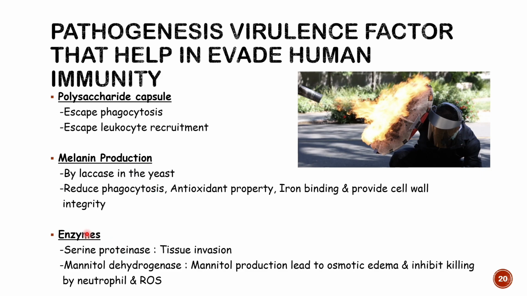And the third factor is enzymes, particularly serine protease, the proteinase that will help in tissue invasion. Mannitol dehydrogenase enzyme will lead to mannitol production that will lead to osmotic edema formation. So in that way they will inhibit killing by neutrophils and reactive oxygen species. So these are the virulence factors that help in evasion of our immunity and lead to infection in our body. The main factor is the capsule, right? That will help against phagocytosis.